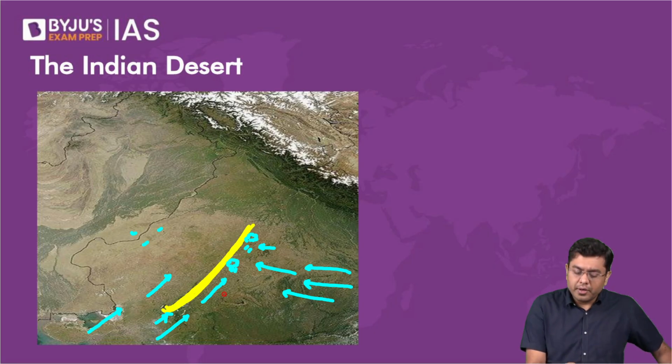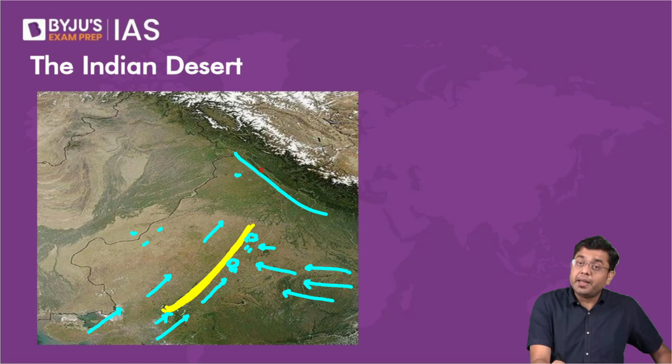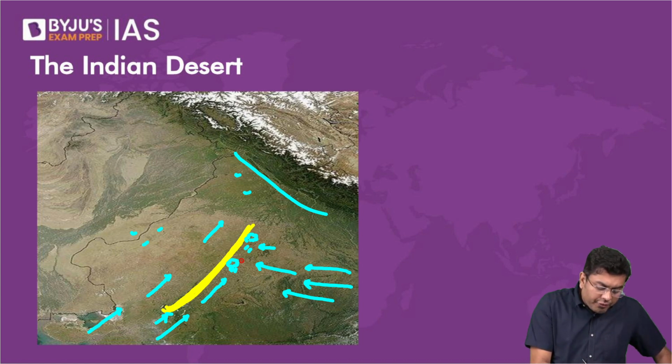But what about the region of western Rajasthan? No orographic barrier. So it will continue to move until it hits the Himalayas. That is where it will bring rainfall in Himachal, Punjab, Haryana, but not in Rajasthan. So that is why presently the region of Rajasthan is a desert.